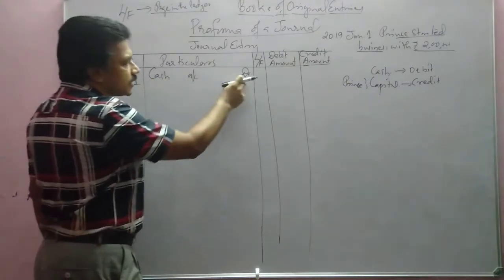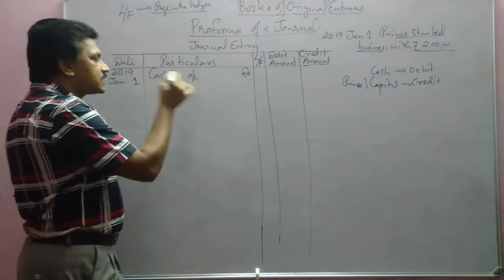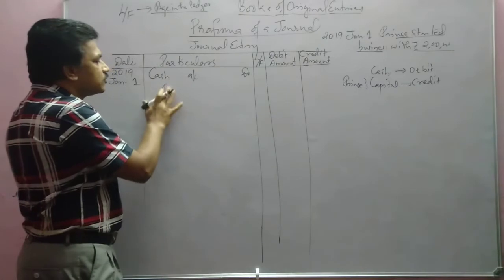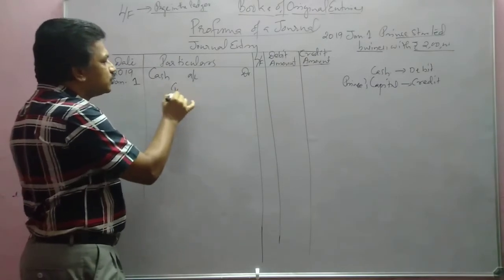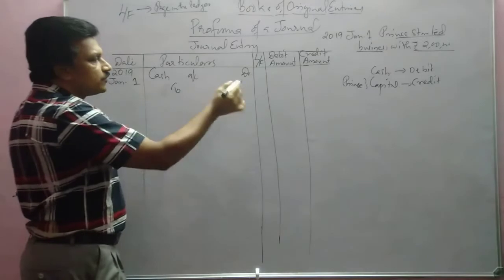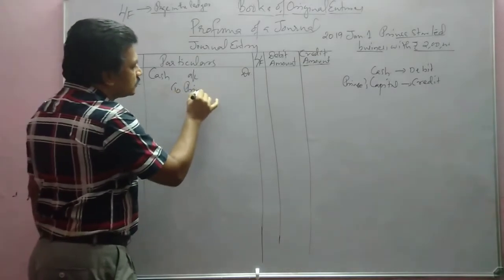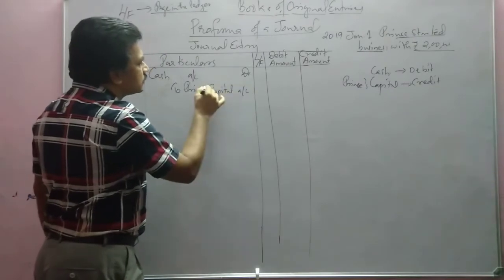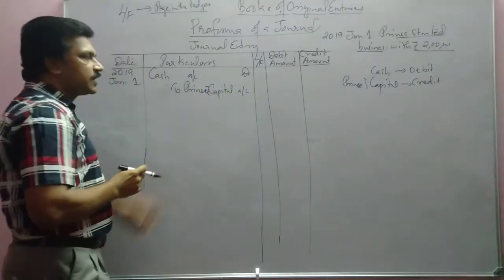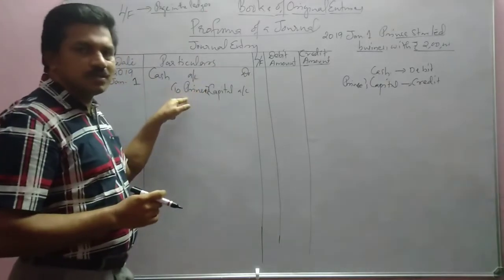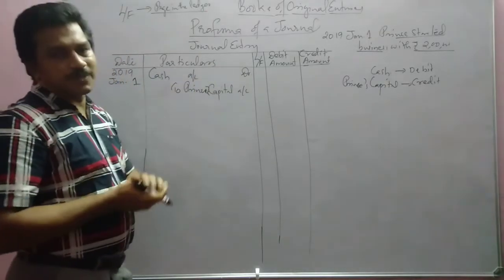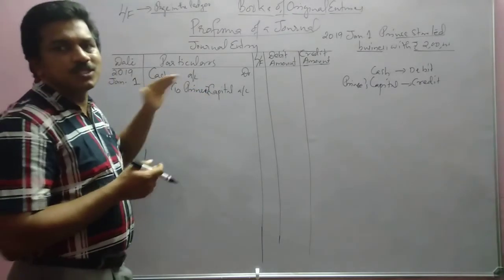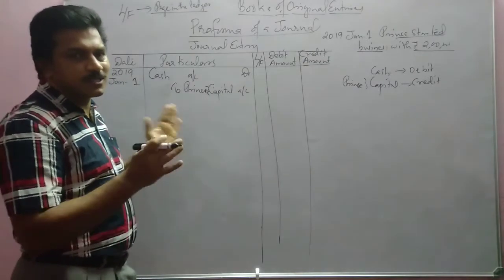This is for the debit aspect. So cash debtor, then 'to', which we write a little away from here. To what? To Prince Capital account. That means we debit the cash account and credit the Prince Capital account. So this is the journal. This much is clear.